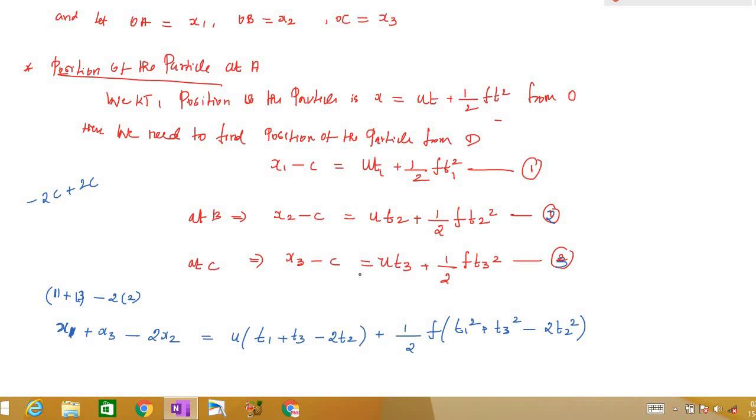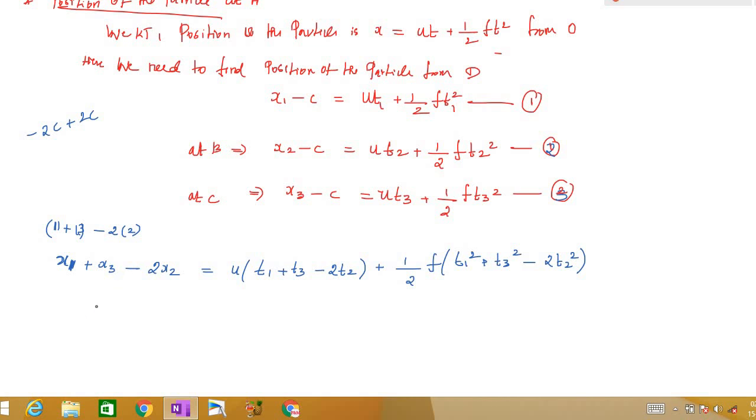Why I am doing this, you will come to know very soon. So these are 3 equations, and I'm just eliminating the C. You can also add these 2 equations and then multiply 2 here, but if I do this, you will get the answer very quickly. I'm adding 1 and 3, so it will be minus 2C. Here you have only minus C, so I need to multiply by 2 so that we will have plus 2C. So minus 2C plus 2C will become 0. That is, I'm adding 1 and 3, and then multiplying 2 to equation number 2. So we will have this equation, right? Yes.